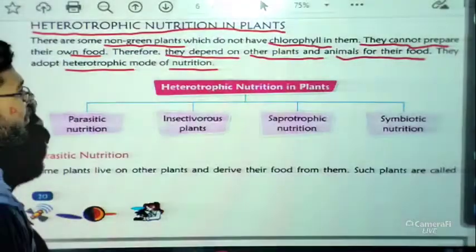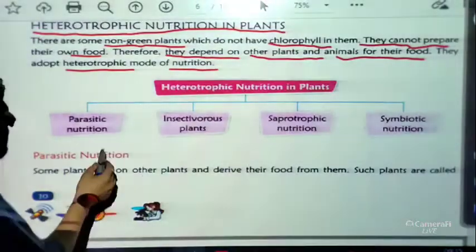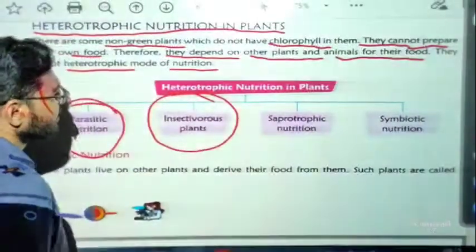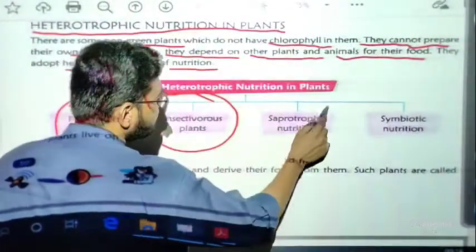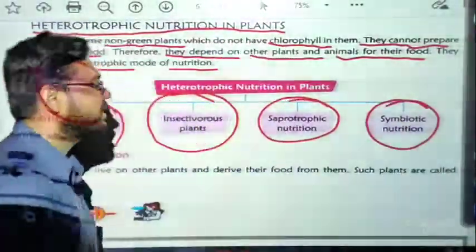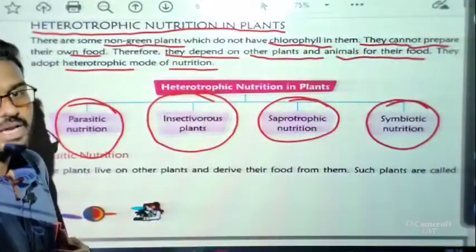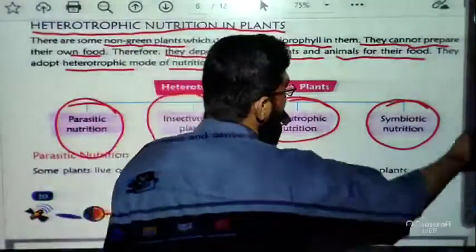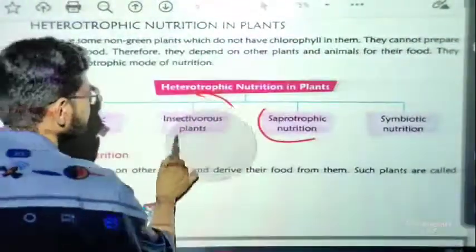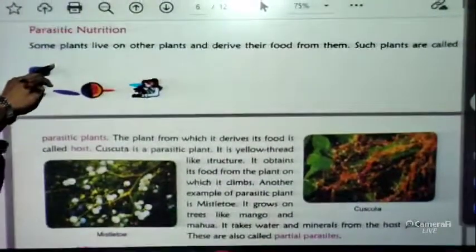Now, a very important thing: heterotrophic mode of nutrition we can easily divide into four parts. First one is parasitic nutrition, second is insectivorous plants or insectivorous nutrition, third is saprotrophic nutrition, and the last one is symbiotic nutrition. So these four kinds of heterotrophic nutrition are there in our syllabus. Let us discuss one by one. First let me rub all these things, then we will discuss. So let us start with parasitic nutrition.